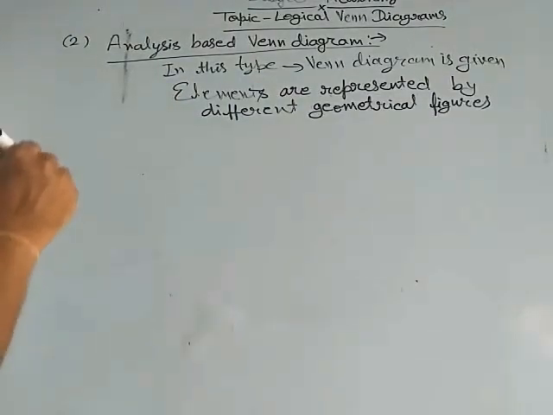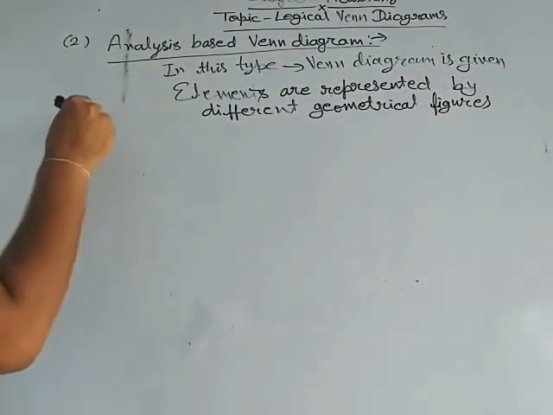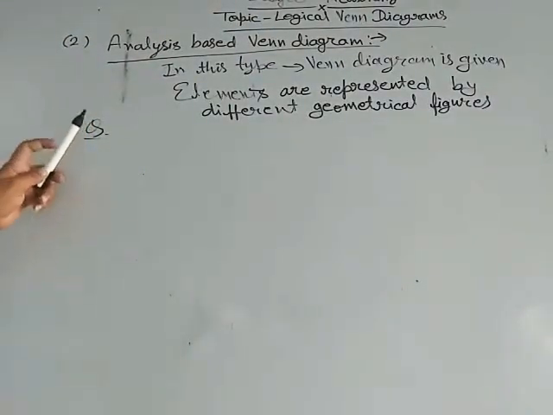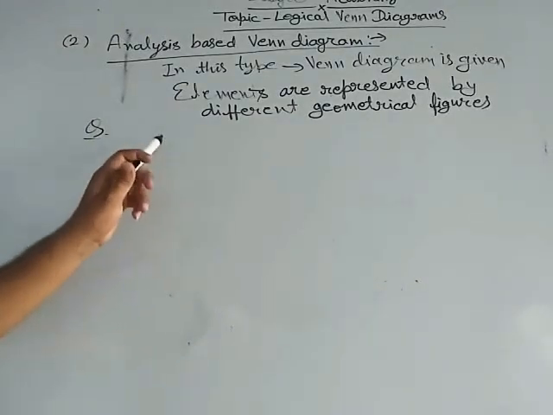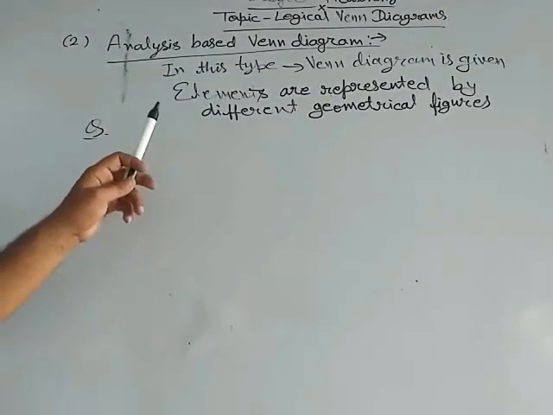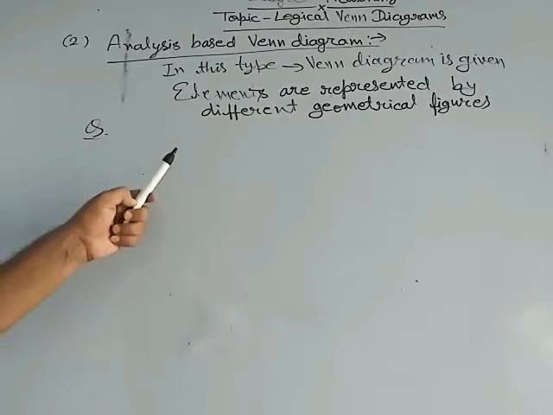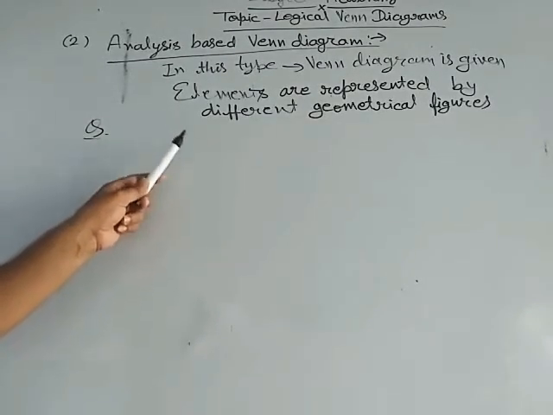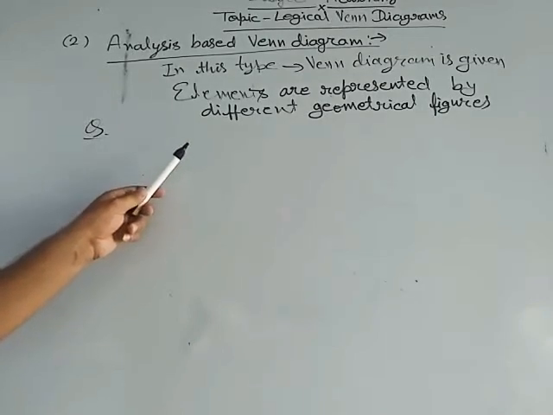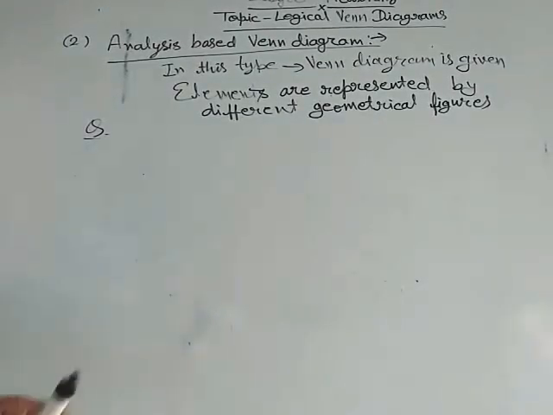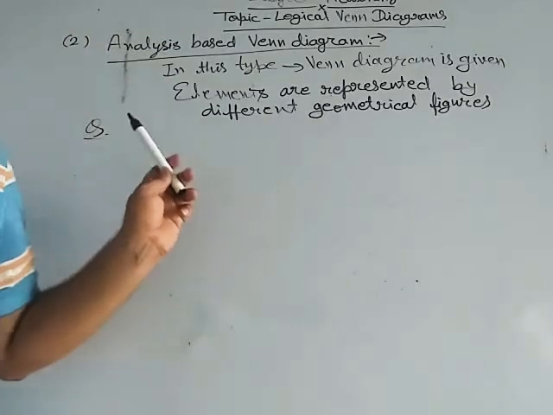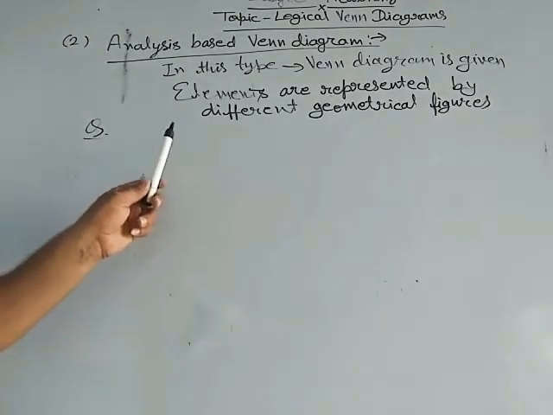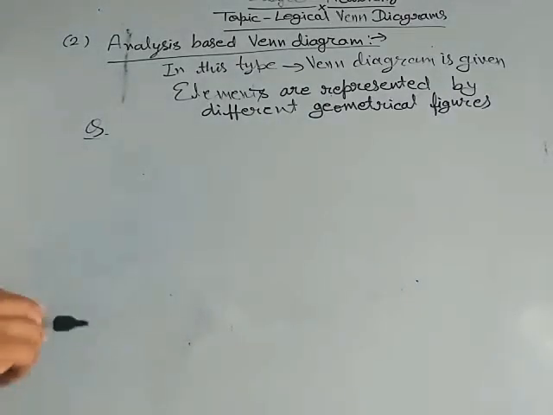Question based on analysis based Venn diagrams. The given diagram represents those people who play hockey, cricket and badminton. See the diagram and find out those people who play all three games.